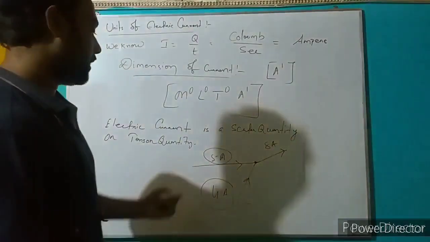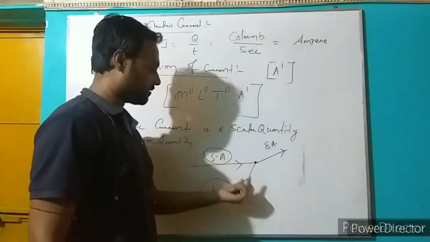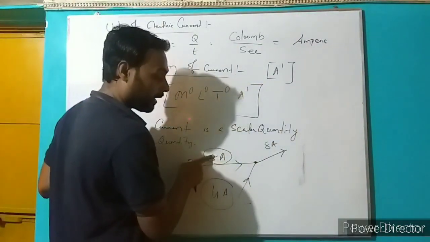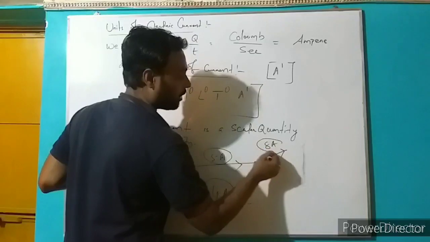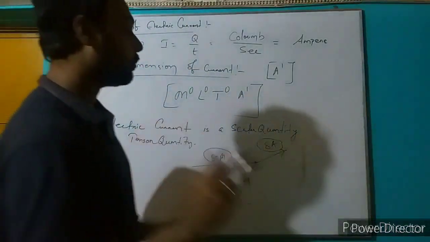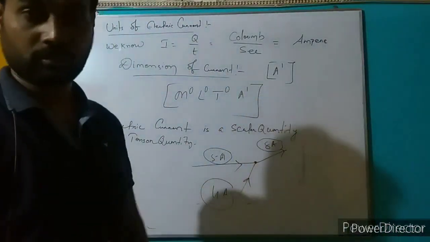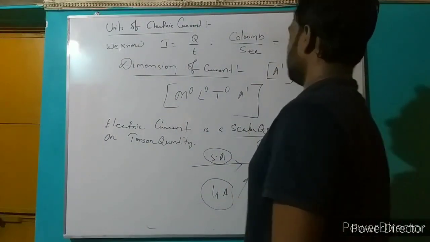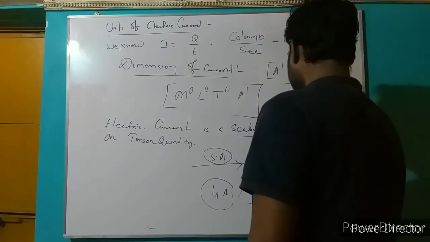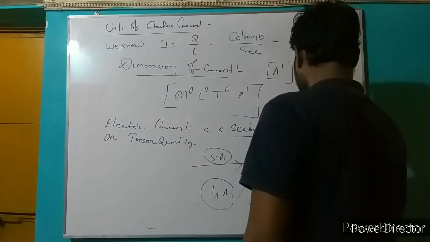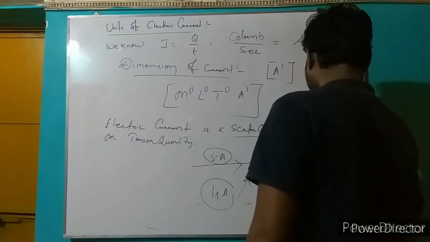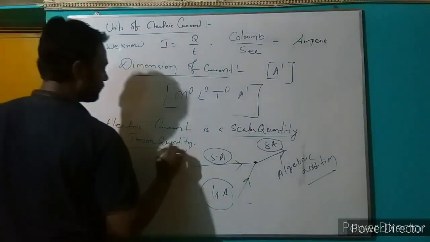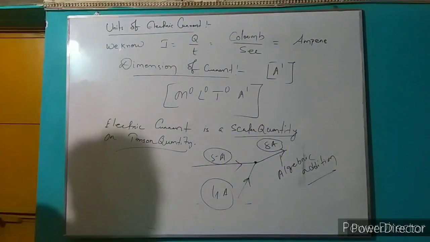It has magnitude as well as direction, but they do not obey the law of vector addition. Therefore electric current is a scalar quantity. This is the algebraic addition. Please note it.